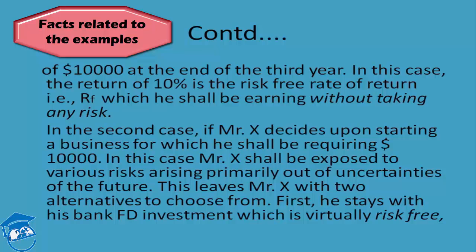So if a business is having a higher degree of riskiness, if the business has a probability of being more unsure or more uncertain in the future, then rightfully Mr. X shall be asking for a higher risk premium from the business, in addition to the loss of opportunity that is in the form of the risk-free rate of return, the 10%. The RS will have to be borne by the business in terms of the cost of capital towards Mr. X.